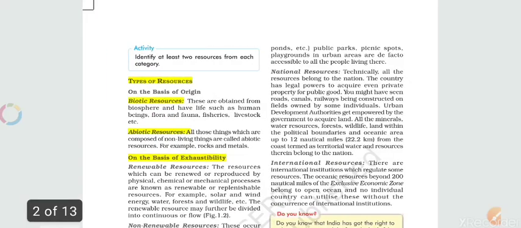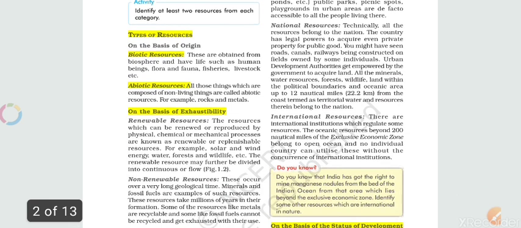On the other side, national resources are whatever resources we have in our nation. And what are international resources?